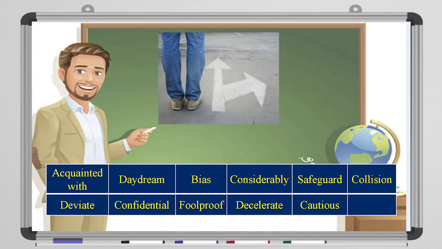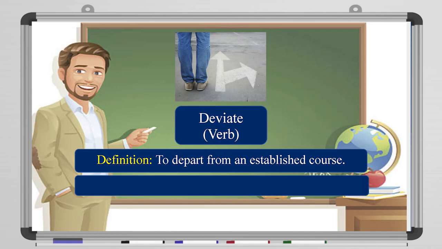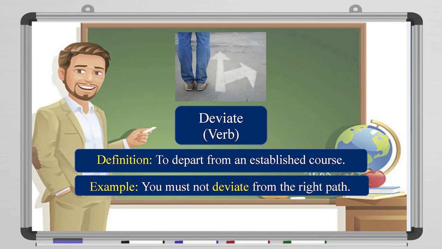Next, an arrow. It's not a straight arrow, it's going to the right. It's deviated, or deviate. It's a verb. It means to depart from an established course. For example, you must not deviate from the right path. So you have to follow the right path. Don't deviate. Don't go another way.